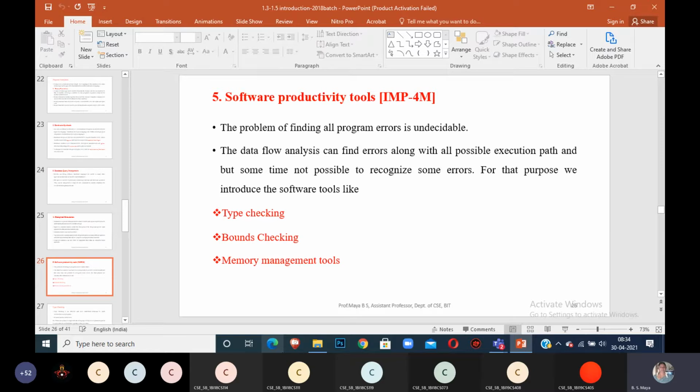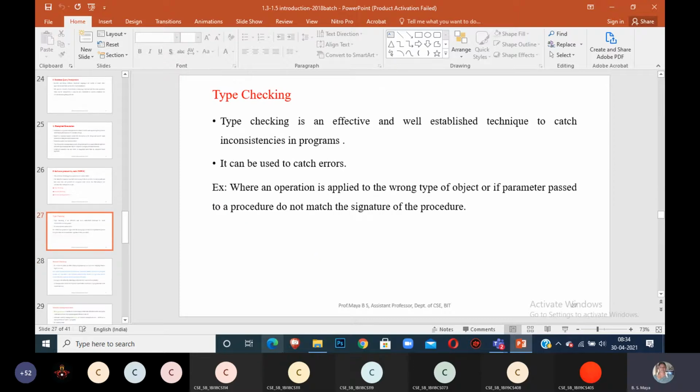You know what type checking is, bounds checking in Java, and memory management tools in C++. You have to expand your answer in your own words. What is type checking? Type checking is an effective and well established technique to catch inconsistencies in the program. It is mainly used to catch errors.